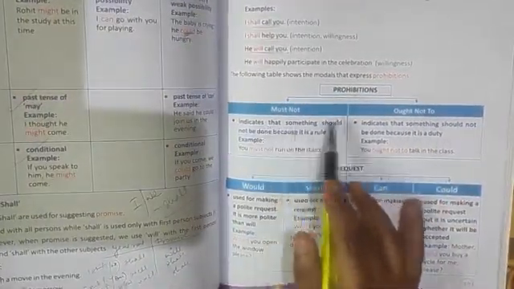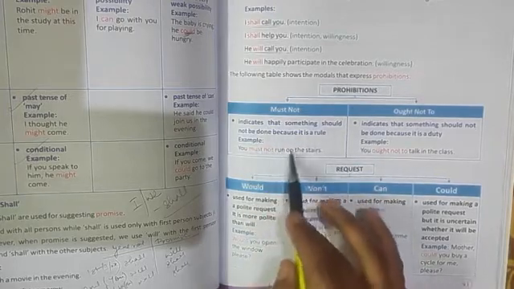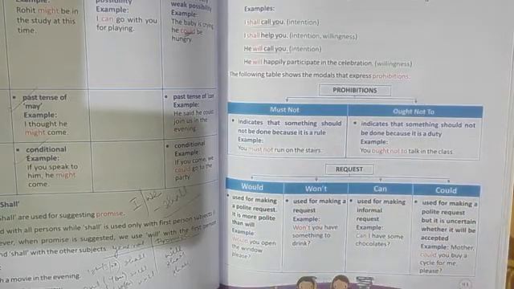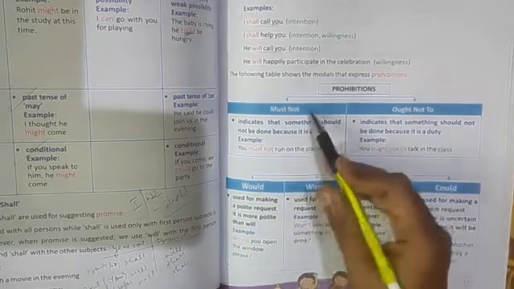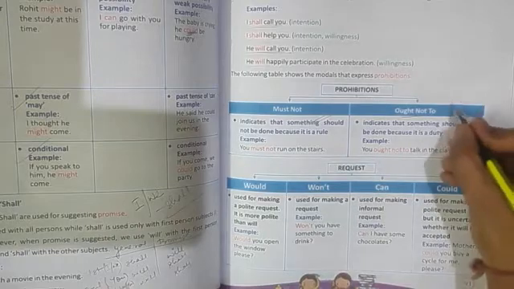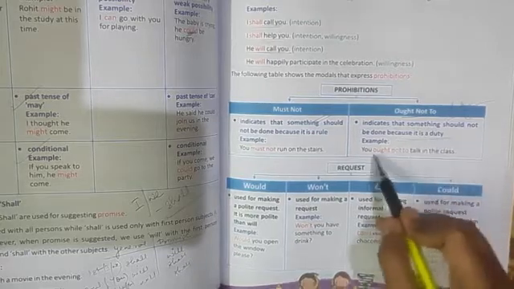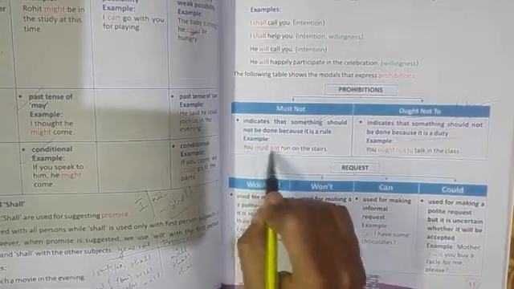Next is prohibition. Prohibition means when something is being stopped. Must not indicates that something should not be done because it is a rule. You must not run on the stairs. When you are prohibited, when you are stopped. Ought not to indicates that something should not be done because it is a duty. Must is used when a rule is mentioned. Ought not to is used when duty is mentioned. You ought not to talk in class. This is your duty. You must not run. This is a rule, as you may fall down.